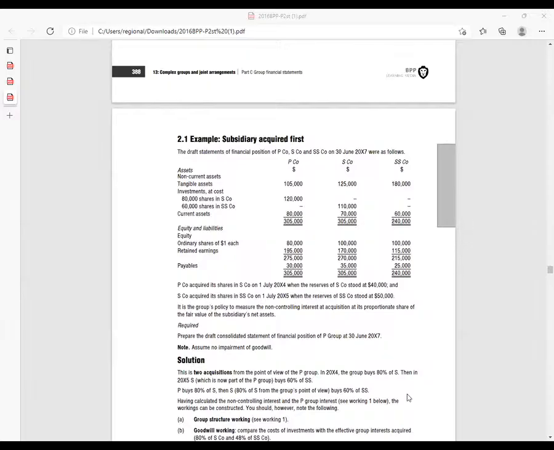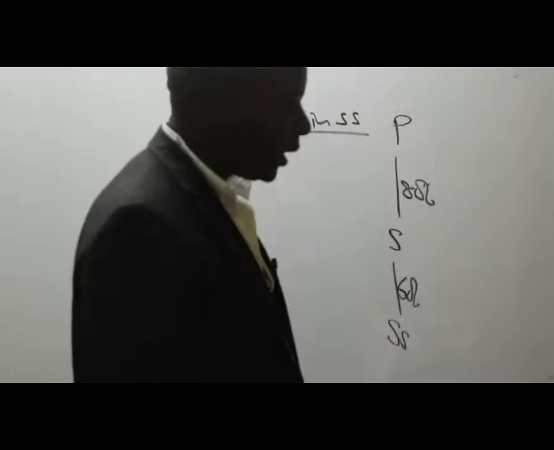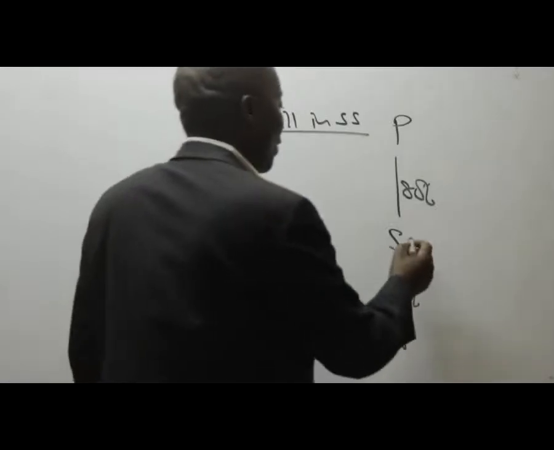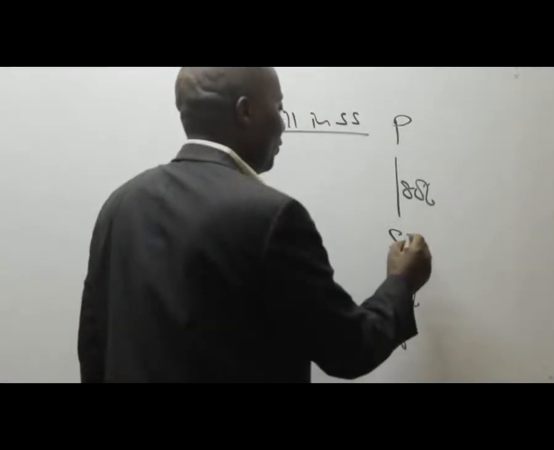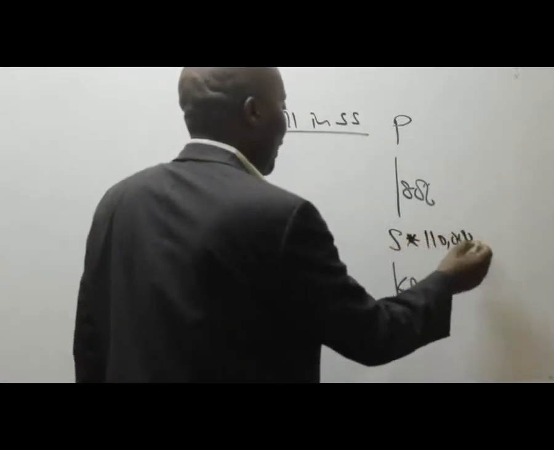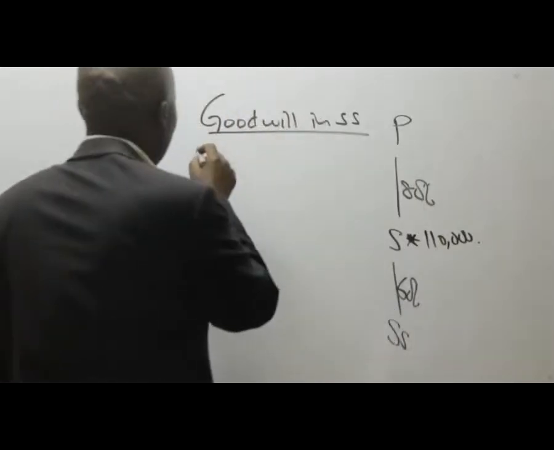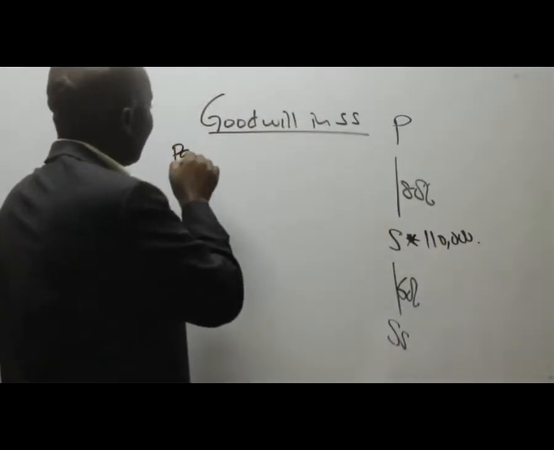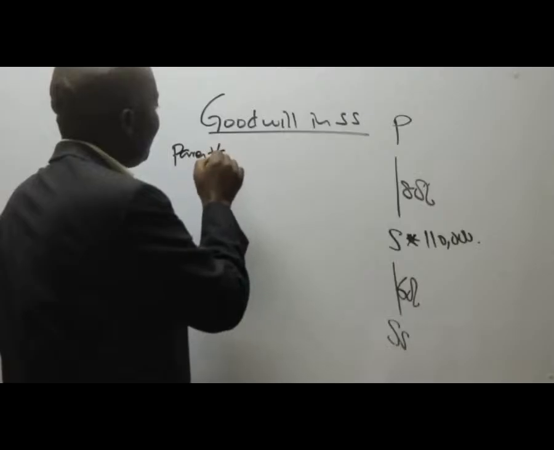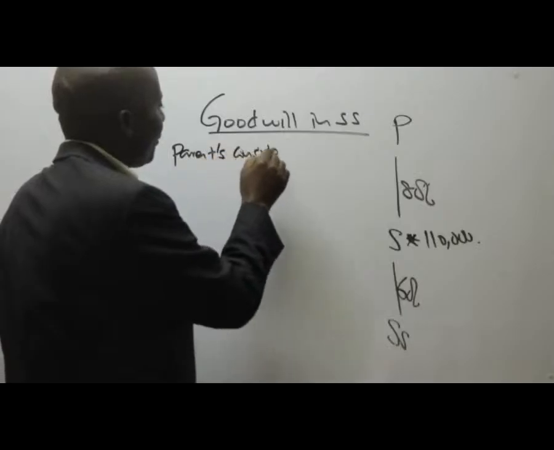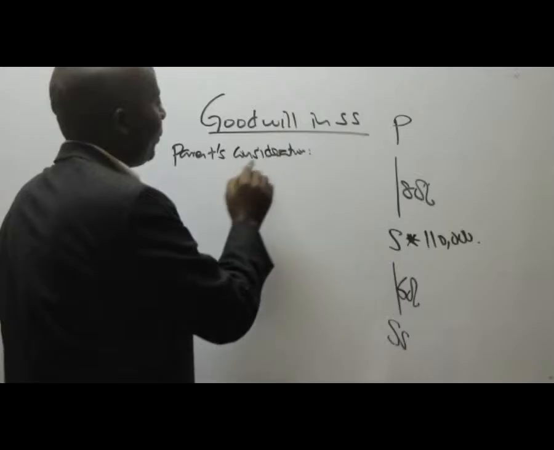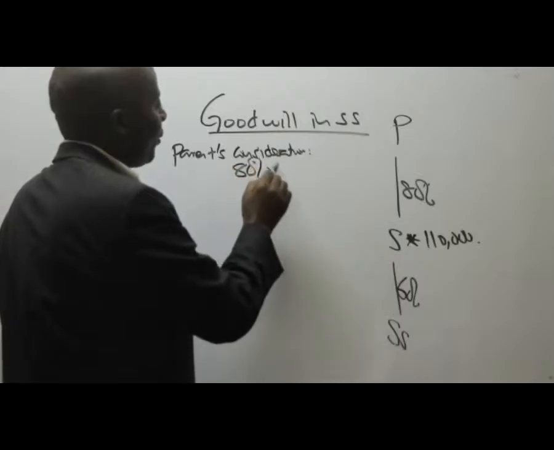So S paid 110,000. Very important. So come here and give us the parent's consideration. It is 80% of 110.